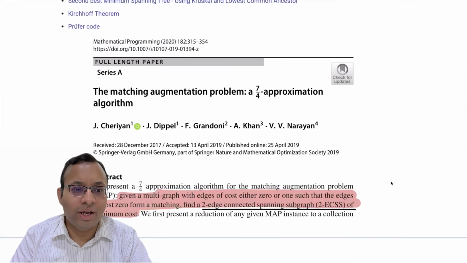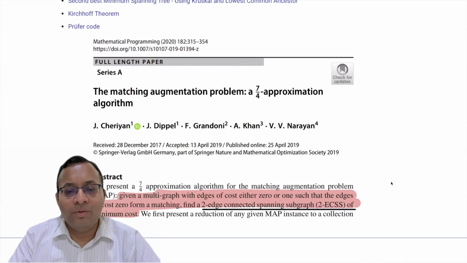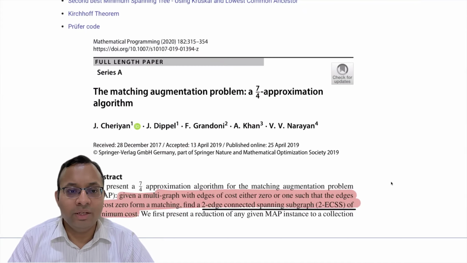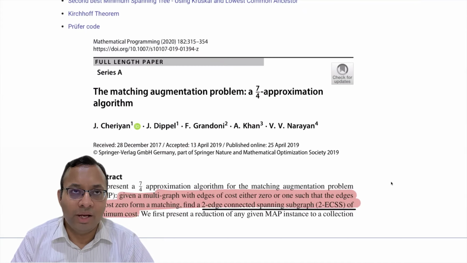Finally, this is also a very nice, important problem for my research. For example, I worked on network design problems, where this is one of my publications on the matching augmentation problem, where we start with some graph, in this case it's a matching, and then I want the graph at the end to be a two-edge-connected spanning subgraph.